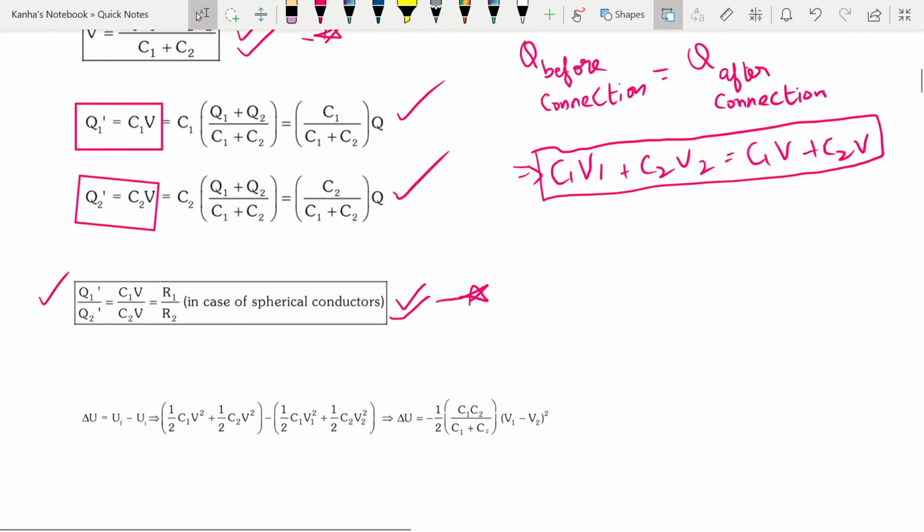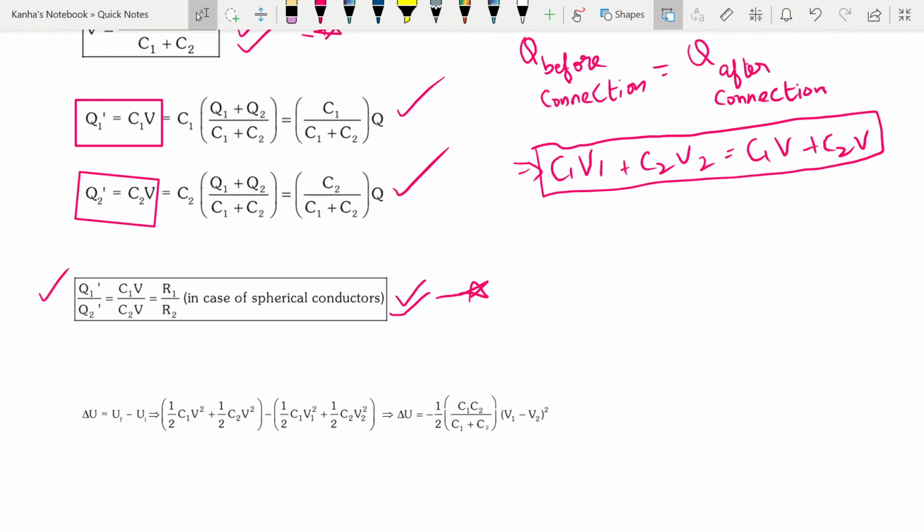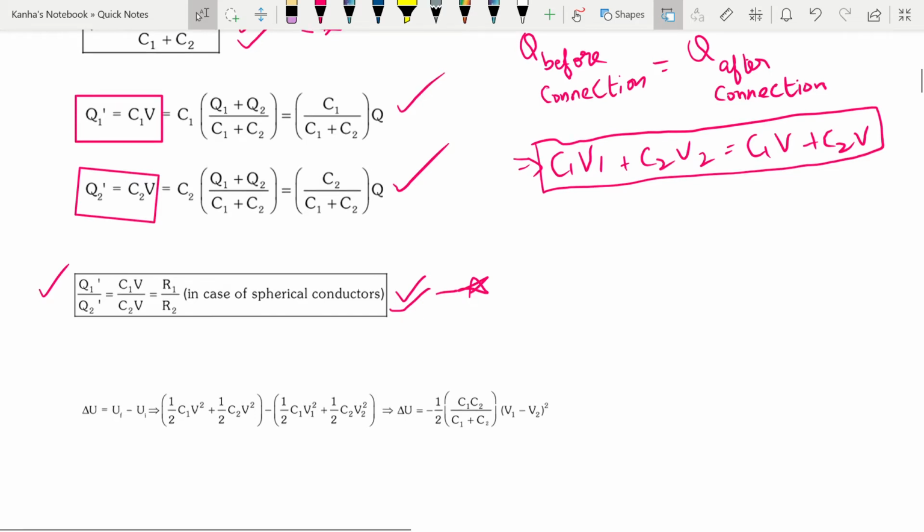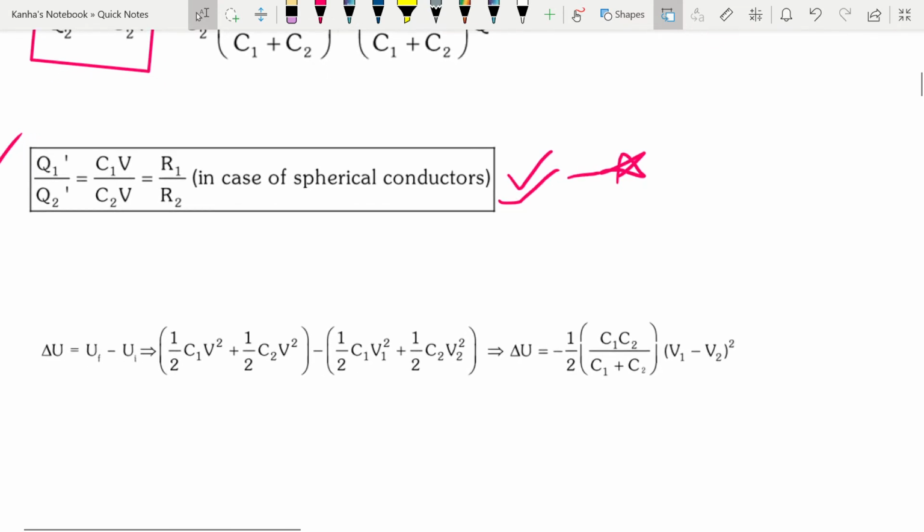The next thing that you should take a look at is that there is always a loss of energy when this redistribution takes place. Why is it so? When charge is flowing through the conducting wire, some energy will be lost, mainly due to the Joule effect. The electrical energy will be converted into heat energy, and thus the energy of the system will reduce. How do you calculate how much is the reduction? You basically find U final minus U initial.